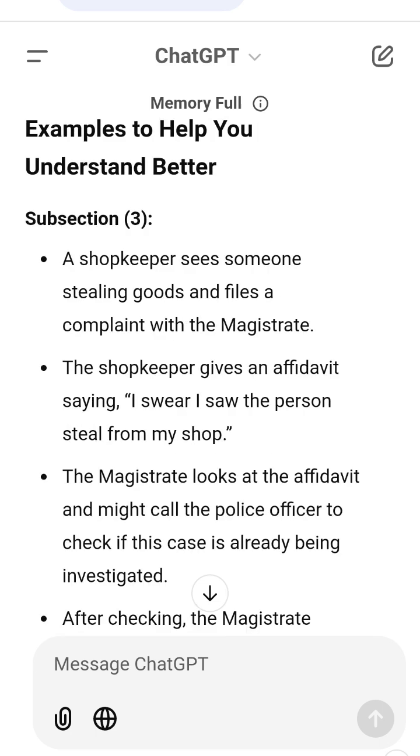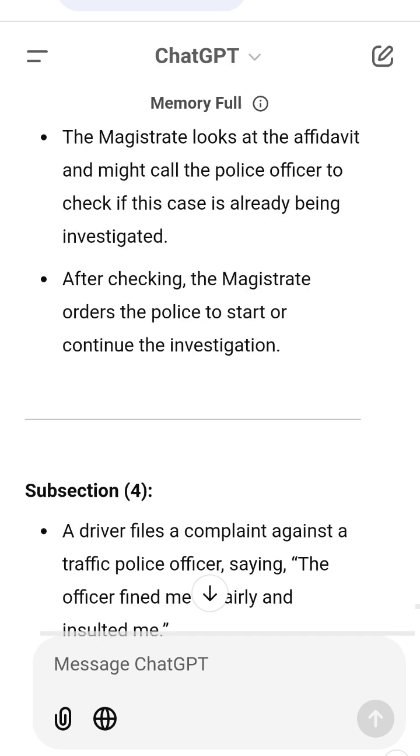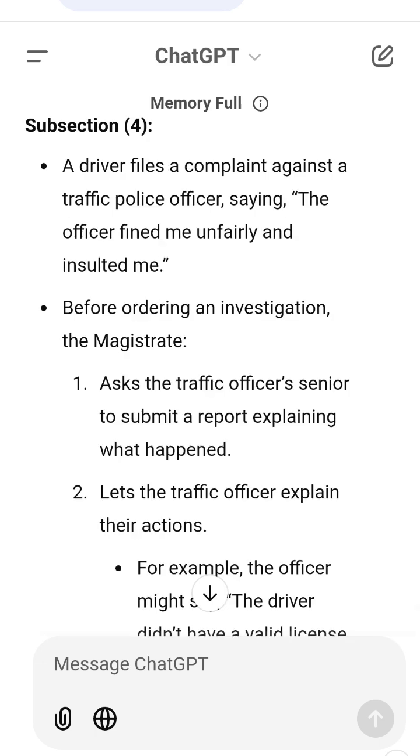Why are these rules important? They prevent abuse of power. They ensure public servants are protected but still held accountable. They make sure genuine complaints are investigated.